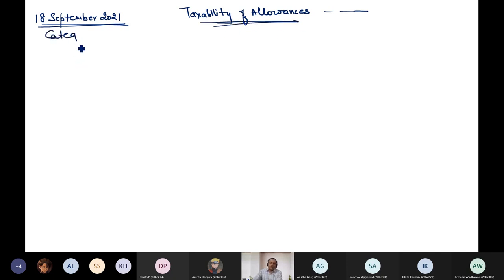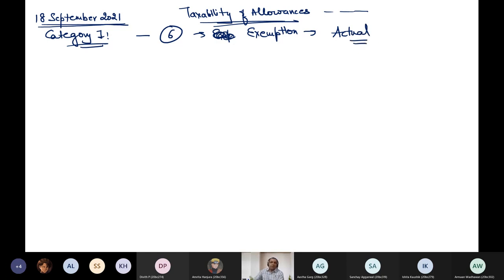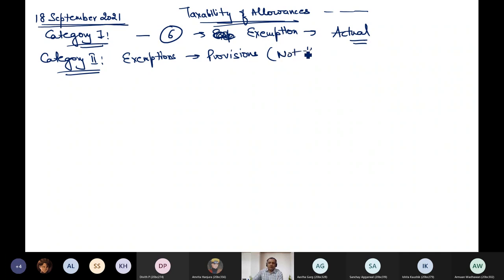Category 1 I have covered. There were 6 allowances where exemption depends upon the actual expenditure. Now category 2, where exemption depends upon the provisions and not the expenditure. Not the actual expenditure.